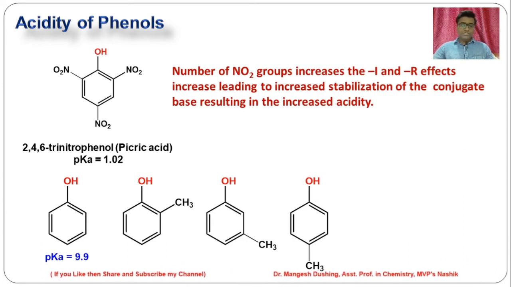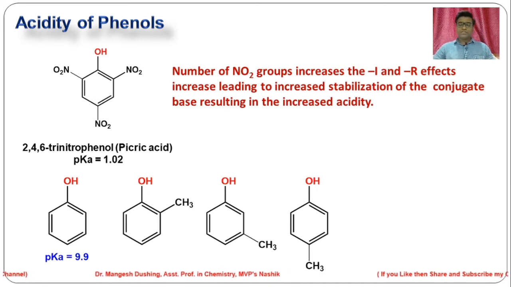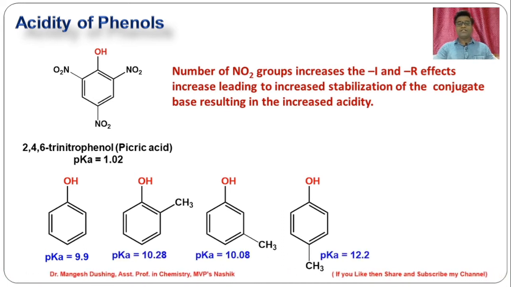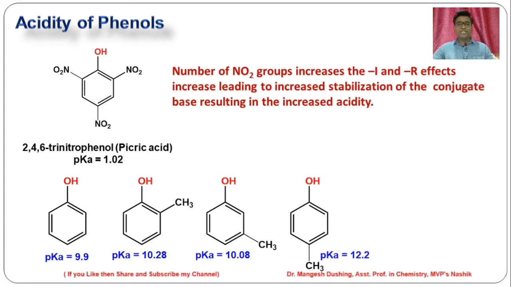So at ortho position, meta position and para position. At ortho and para, there is a hyperconjugation effect. So those are weaker acids. See here, 10.28, 12.2. While at meta position, it shows only a plus I effect. There is no hyperconjugation effect. That's why the pK value is less. So metacresol is a stronger acid as compared to the orthocresol as well as paracresol.